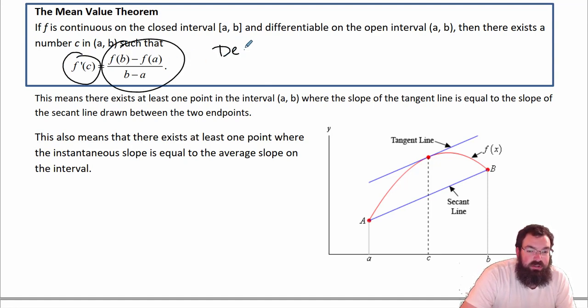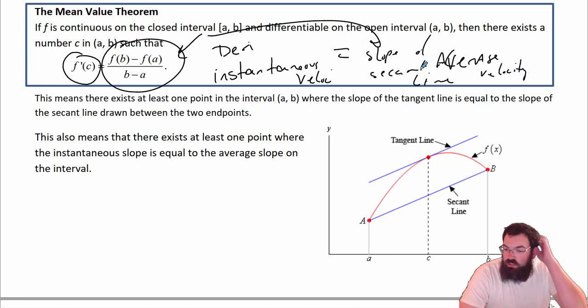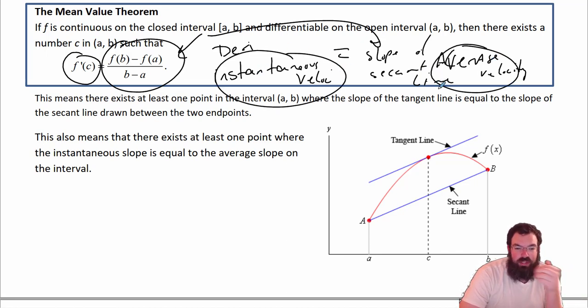So remember, the derivative is what we call instantaneous velocity. And then this here is the slope of the secant line, which is what we call average velocity. Okay, and so that's what we're saying. We're saying the derivative is equal to the slope of the secant line. Instantaneous velocity is equal to average velocity.